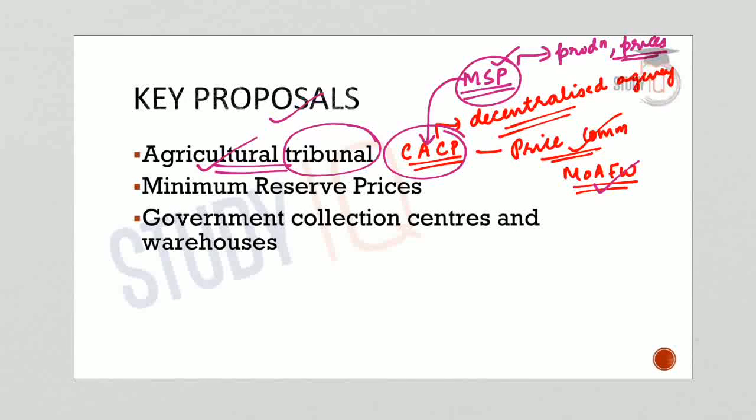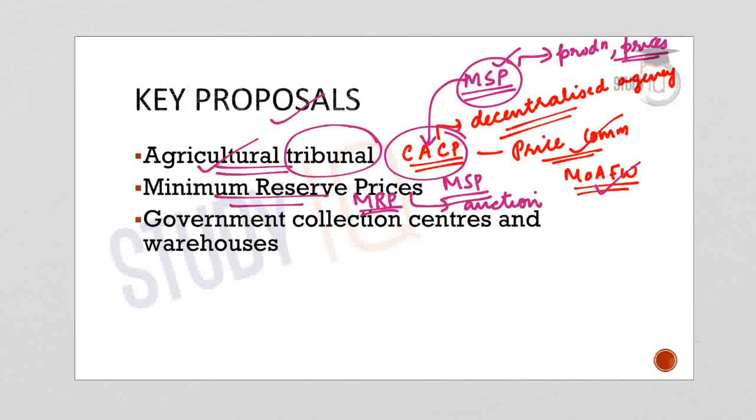Now moving on to the next proposal of NITI Aayog. NITI Aayog suggested a replacement of MSP, or the minimum support price, with MRP, or minimum reserve price. NITI Aayog suggested that MRP, or minimum reserve price, should be considered for auctioning the farm produce. So what is meant by this minimum reserve price? A reserve price, or minimum reserve price, means a price that is acceptable for the owner of the produce, or for the owner of any commodity.